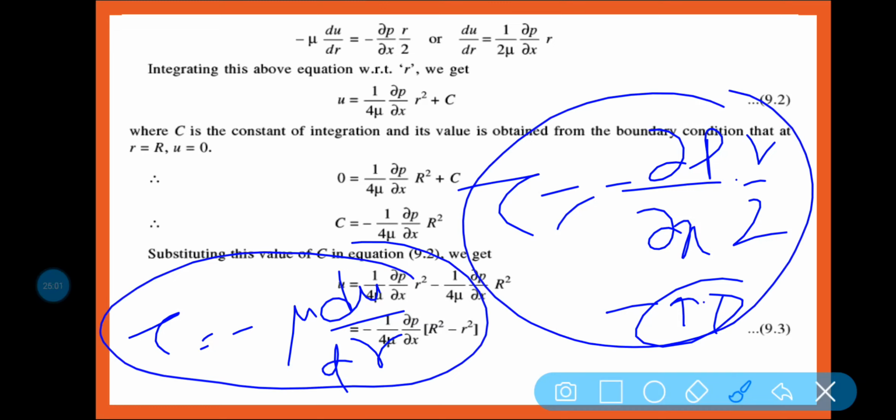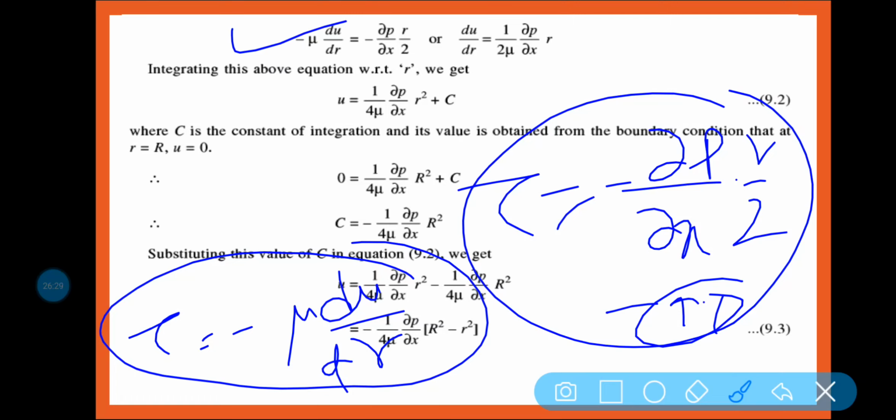So I can put the value of tau. This is minus mu into du by dr is equal to minus del p by del x into r by 2. So du by dr can I write as 1 by 2 mu del p by del x into r. Why?